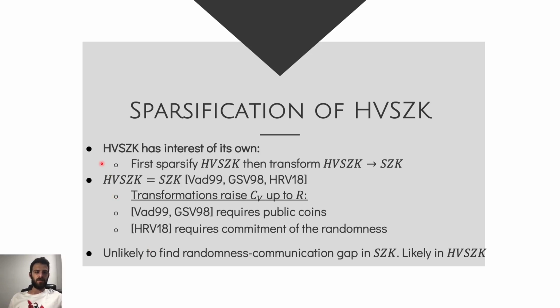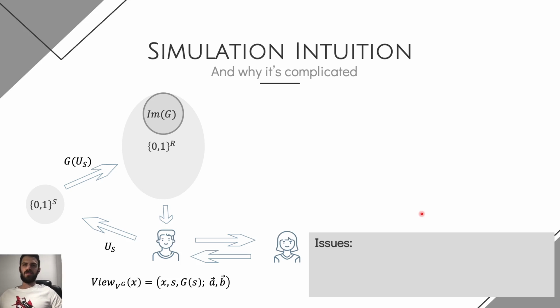And we understand that the paradigm we want to tackle is to first sparsify honest verifier proofs and only then transform them to statistical zero-knowledge proofs that are secure against malicious verifiers. And this way we gain the randomness specification. And so we tackle the problem of sparsifying proofs that are secure against honest verifiers, statistical zero knowledge. Let's first gain some intuition of how the simulation would work and why it is not straightforward.